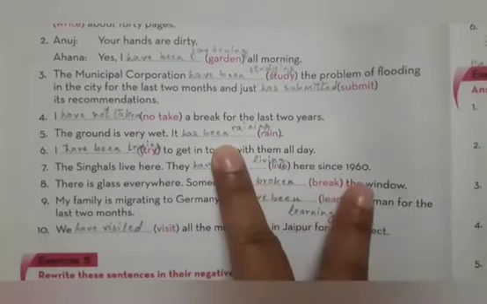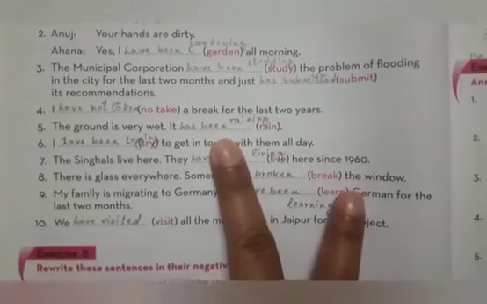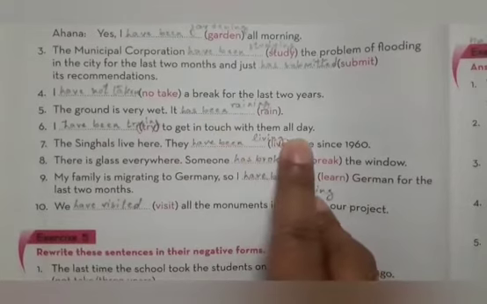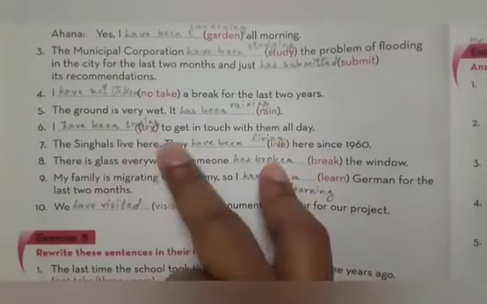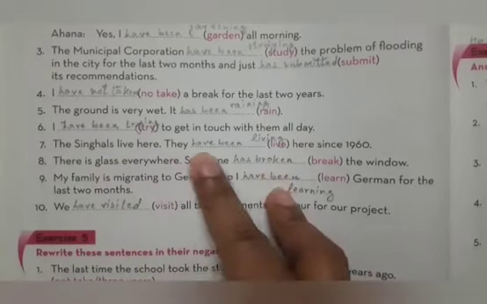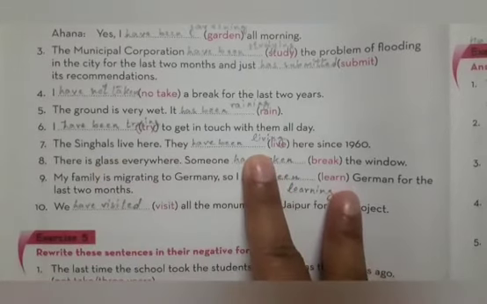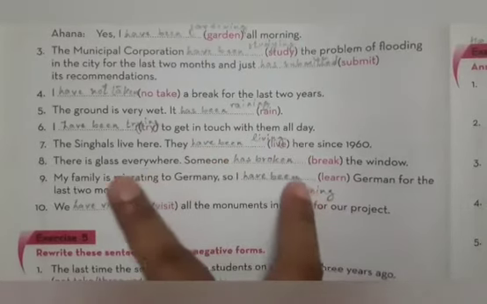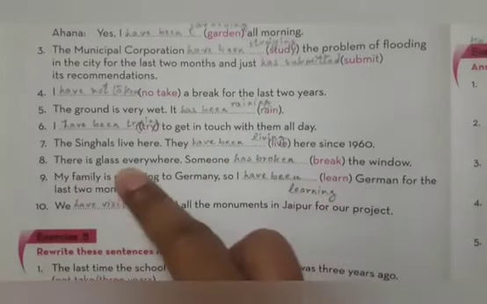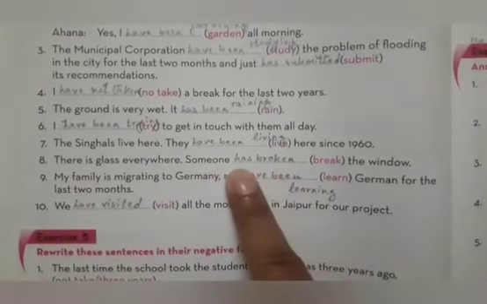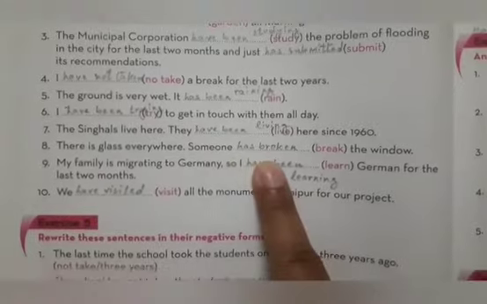It has been raining. I dash to get in touch with them all day. I have been trying. Next, the singers live here. They dash here since 1960. They have been living. Next, there is glass everywhere. Someone dash the window. Someone has broken.